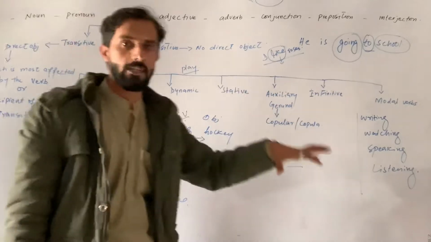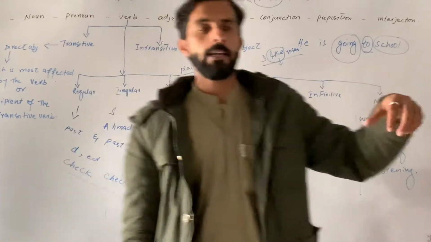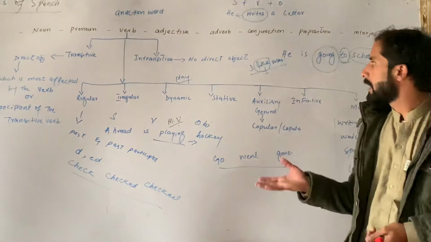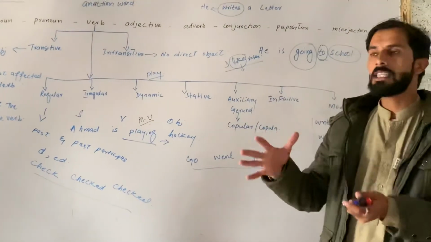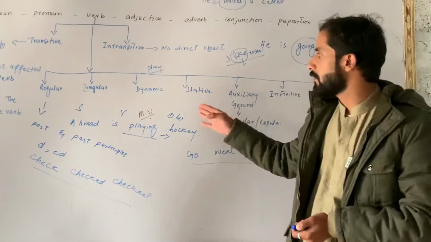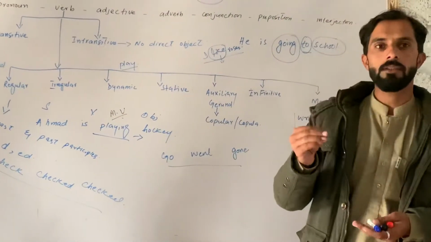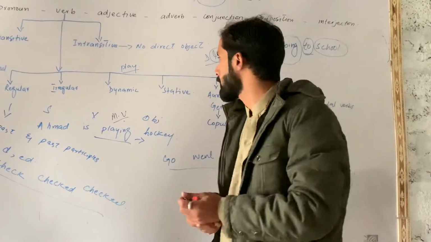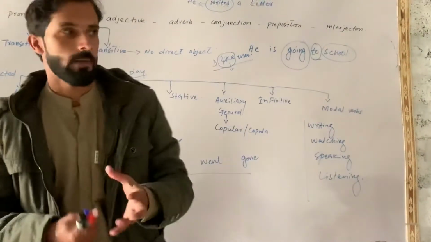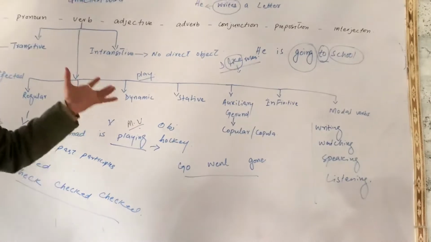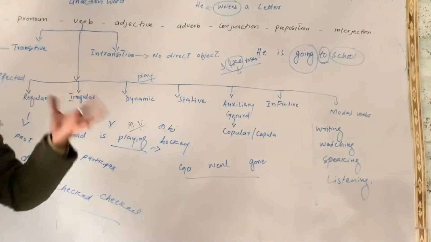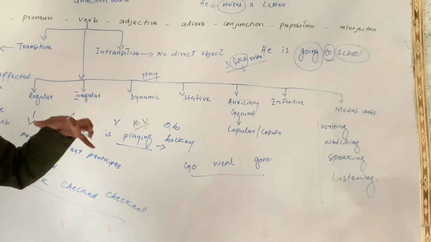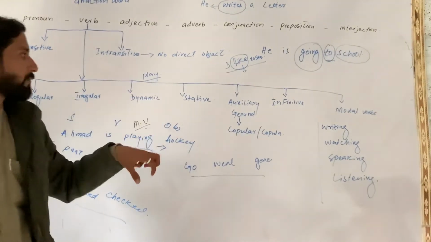Like I had something, and it seems to me. Seems, like, had, love. These verbs are called static verbs because they do not show any kind of movement in their action. On the other hand, a dynamic verb means the verbs which show some movement in their action. That is why these verbs are called dynamic verbs.